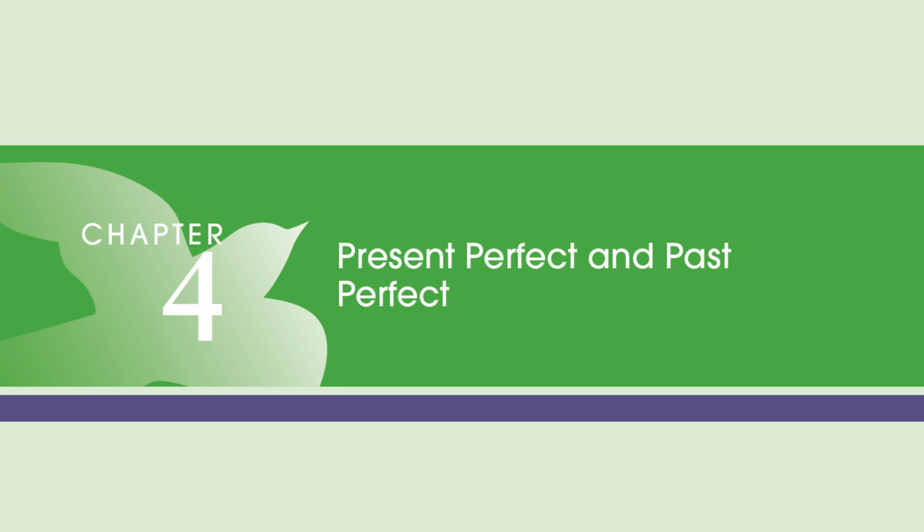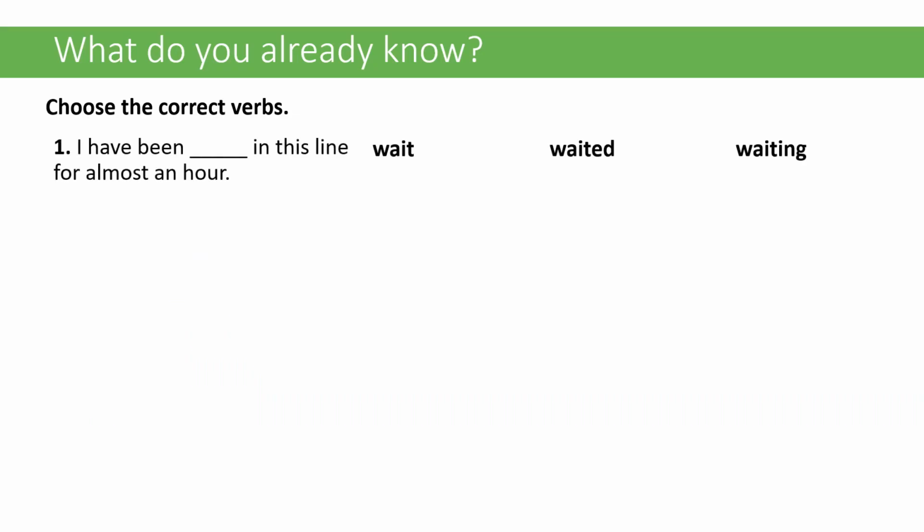Right, so this is going to cover lesson 2 of chapter 4, the present perfect and the past perfect. In this lesson, you'll learn about the difference between the simple past and the present perfect. You'll also learn about the present perfect progressive and the past perfect. So let's review what you already know and see how you do here.